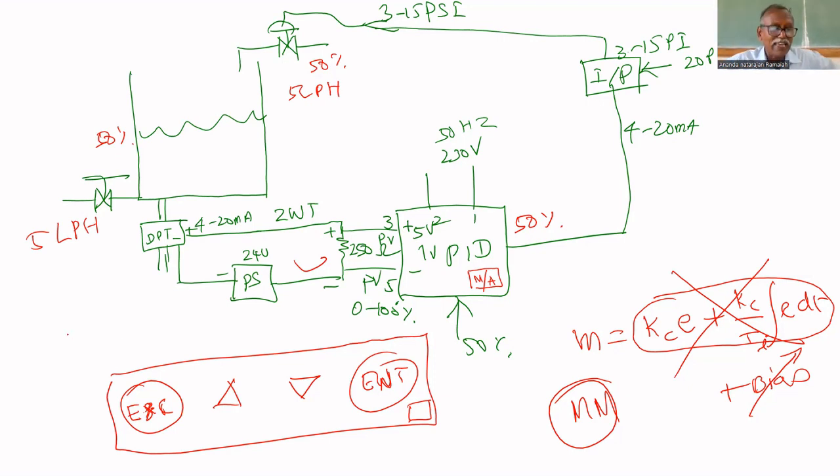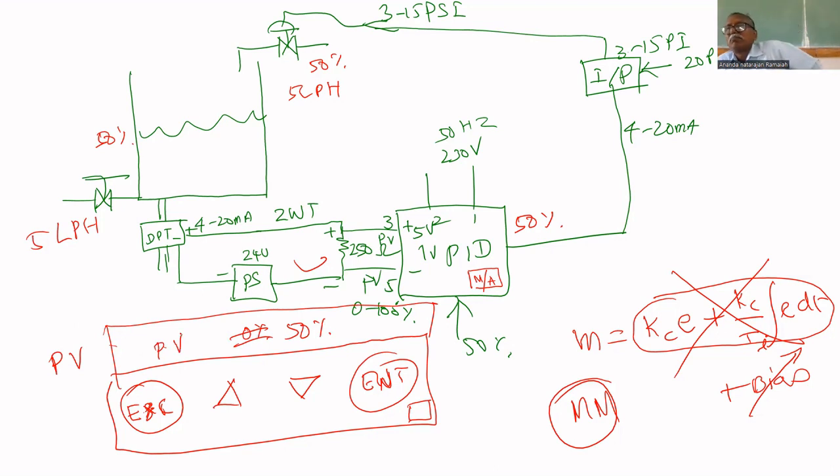There will be a display here. That display will display the PV. Initially, it will be 0%. After some time, it becomes 50%. PV will be displayed in red. Process variable will be displayed in red. It varies from controller to controller, manufacturer to manufacturer. In our controller, it will be red. That's all.